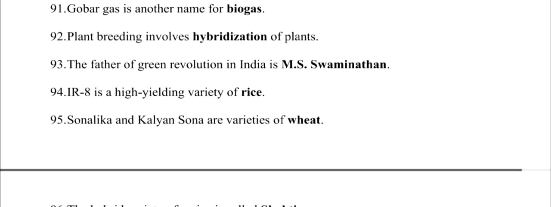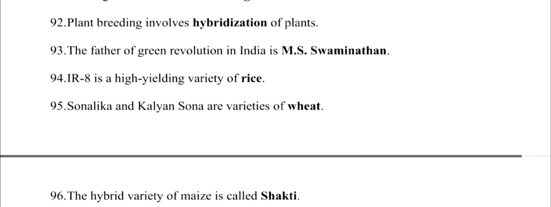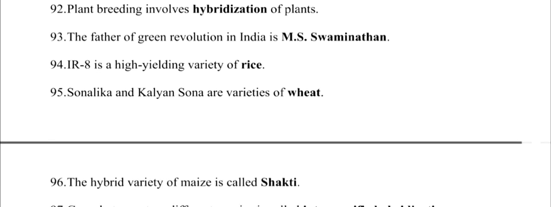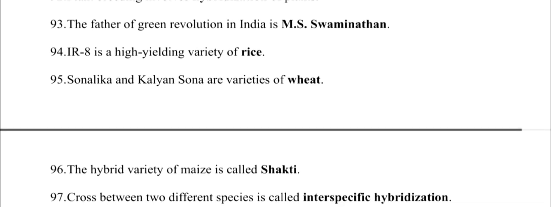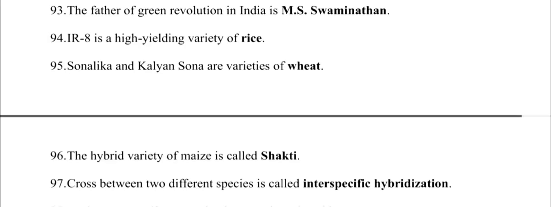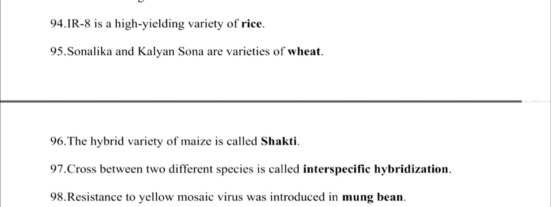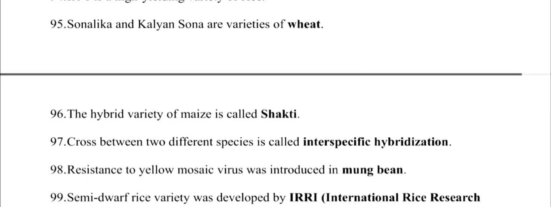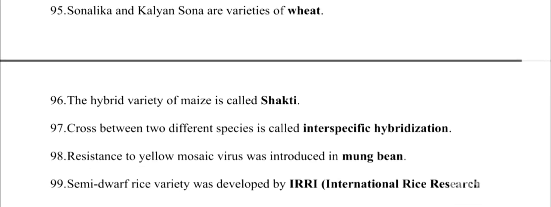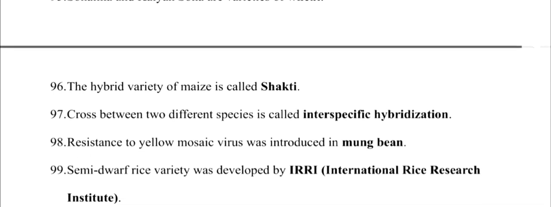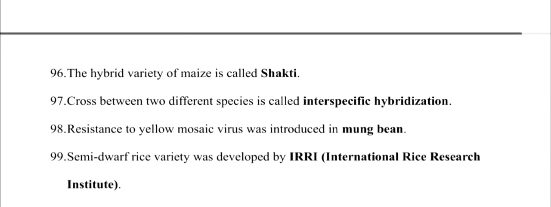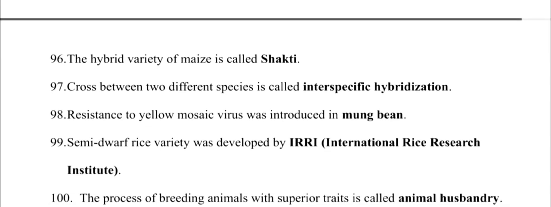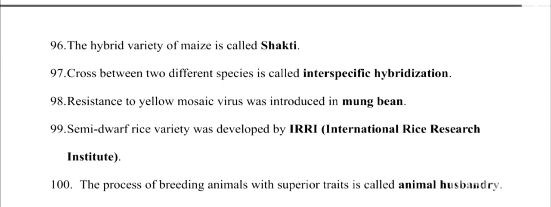95. Sonalika and Kalyan Sona are varieties of wheat. 96. The hybrid variety of maize is called Ganga. 97. Cross between two different species is called interspecific hybridization. 98. Resistance to yellow mosaic virus was introduced in mung bean. 99. Semi-dwarf rice variety was developed by IRRI, International Rice Research Institute.